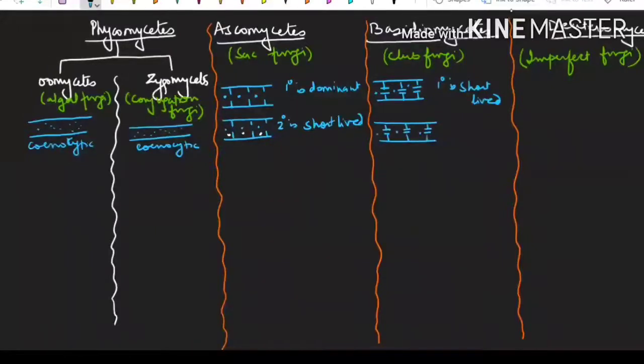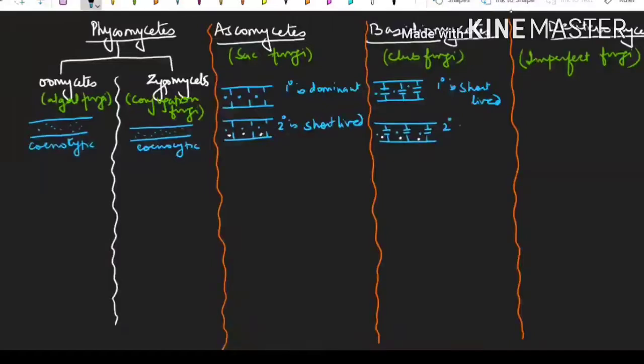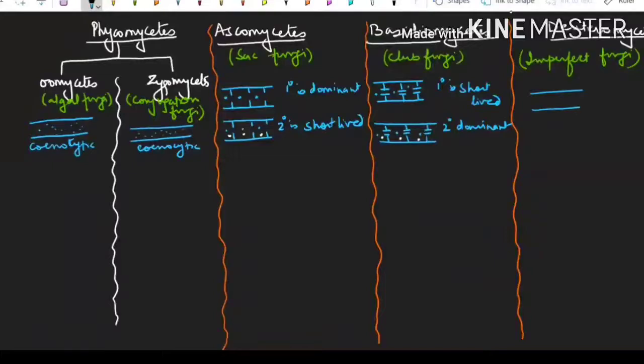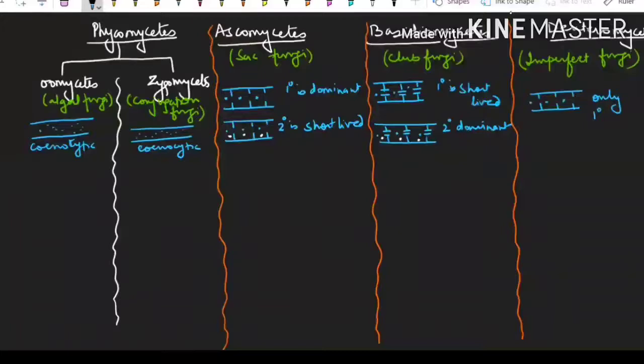So this is your dominant phase. If you see the diagram and explanation, it will be very easy for you to learn. In case of the ascomycetes, primary mycelium is dominant, but in case of basidiomycetes, it is the secondary mycelium which is dominant. And in case of Deuteromycetes, we will be drawing the mycelium only with the simple pore and only monokaryon mycelium because they don't show any plasmogamy. So only primary mycelium is seen in them. So I think with respect to the mycelium, this much topic is easy for you to learn.